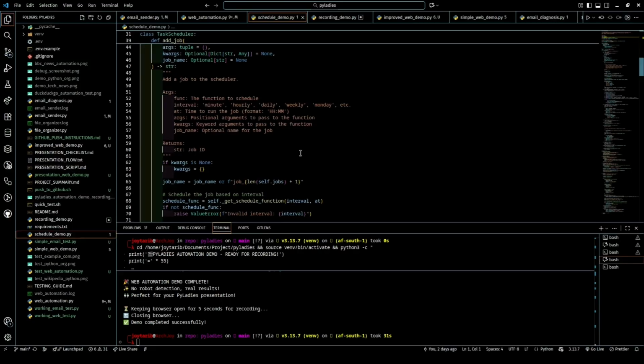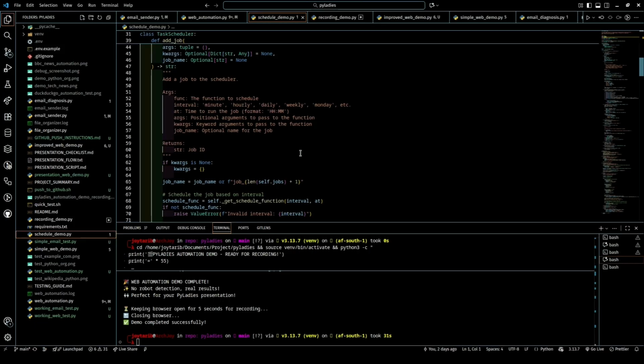I can organize downloads folders every minute or daily in real use. I can send daily reports at 6 p.m. I can also run backups every Monday at 2 a.m. And once started, the scheduler just keeps running, checking for jobs to execute. So you just have to set it and forget it.